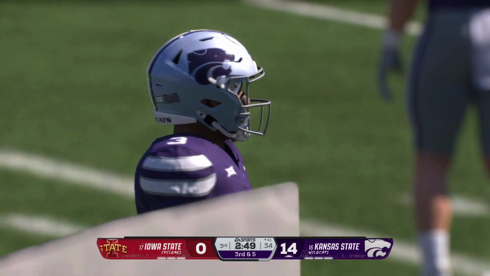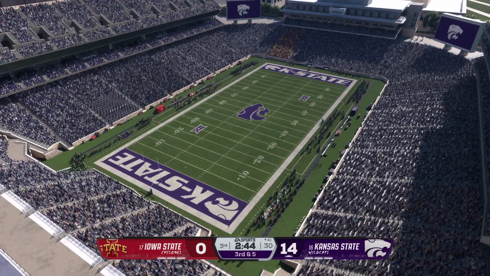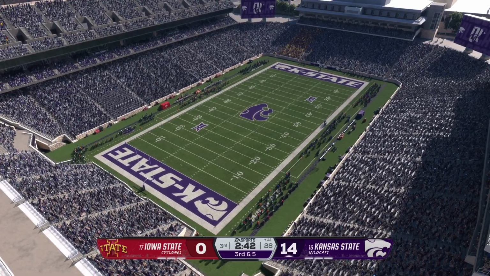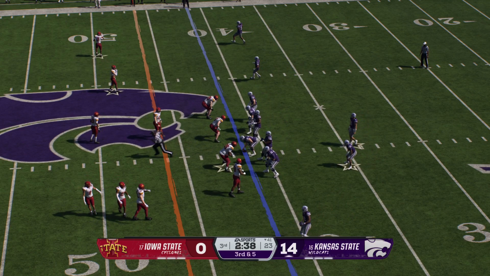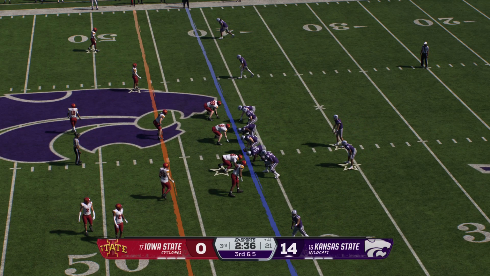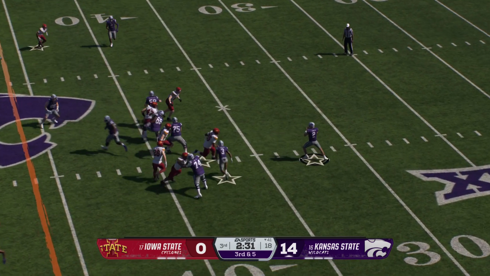When they tried to get the counter play to the edge, Kirk, we've seen this defense show their ability to pursue and fly to the football. Yeah, they sure can, and they did a nice job on this counter play. A lot of times you'll see those counters go more up into the middle of a defense, but they tried to bounce that to the outside, and that gave you an idea of what kind of speed this defense has.